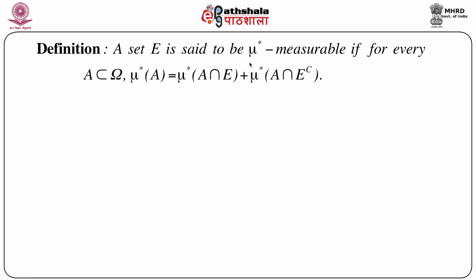So this is the way we define a mu star measurable set E. That means we split A in terms of E as A intersection E and A intersection E complement, just like a disjoint union. So mu star of A equals mu star of A intersection E plus mu star of A intersection E complement.